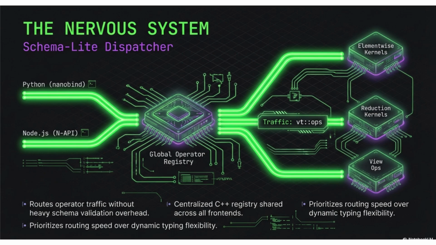On top of that core, it exposes a Torch-style Python API through Nanobind, along with an experimental Node.js and TypeScript interface via Node-API. Both frontends dispatch into the same C++ operator registry. This is a unified system, not bindings glued onto something else.